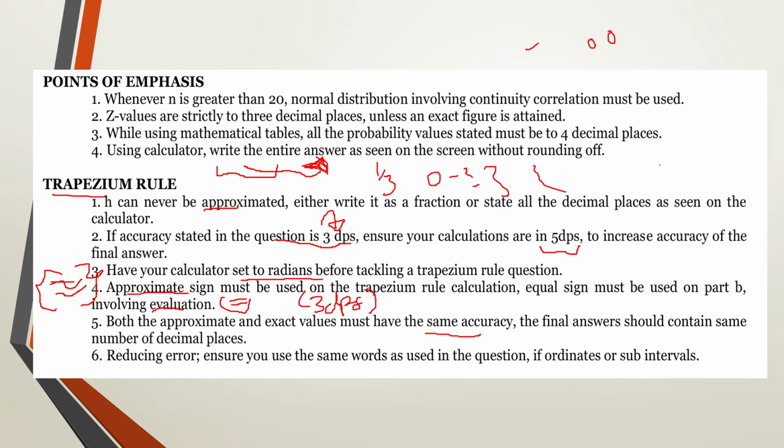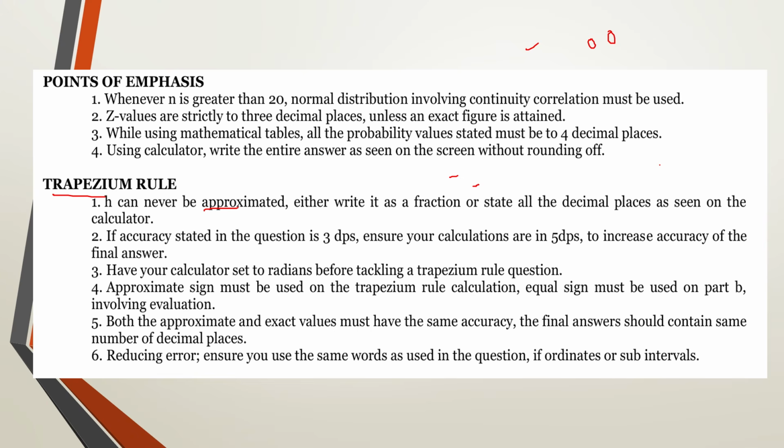So you need to use your part A to understand that after evaluating your part B, when you're having 4 decimal places, then your final answer should also be in line with the accuracy that has been put in part A. So it also must be to 3 decimal places. This is a very common examination trick done by examiners in applied mathematics. So you make sure that you have uniform accuracy from part A to part C when you're dealing with trapezium rule calculations, normal distribution, and also NRM. Those are the areas of emphasis where that trick is examined.